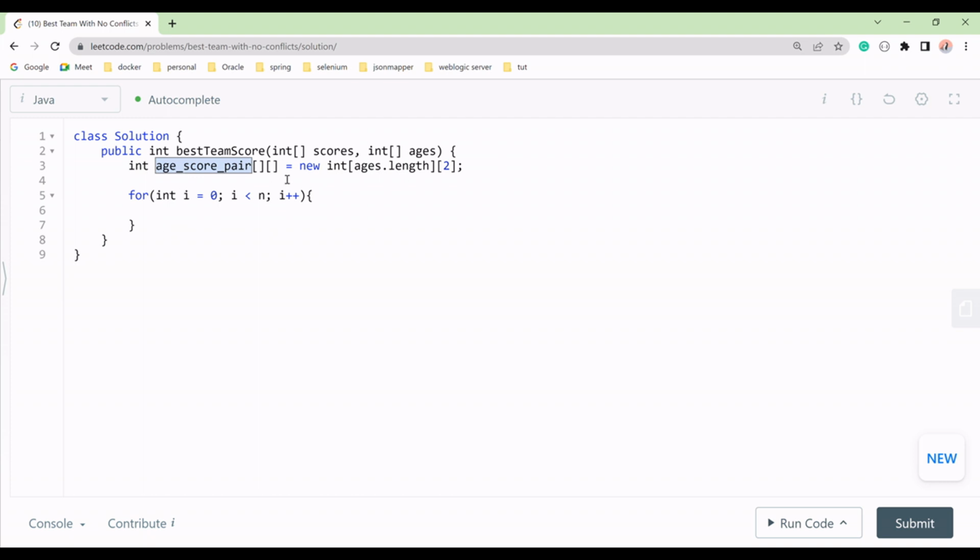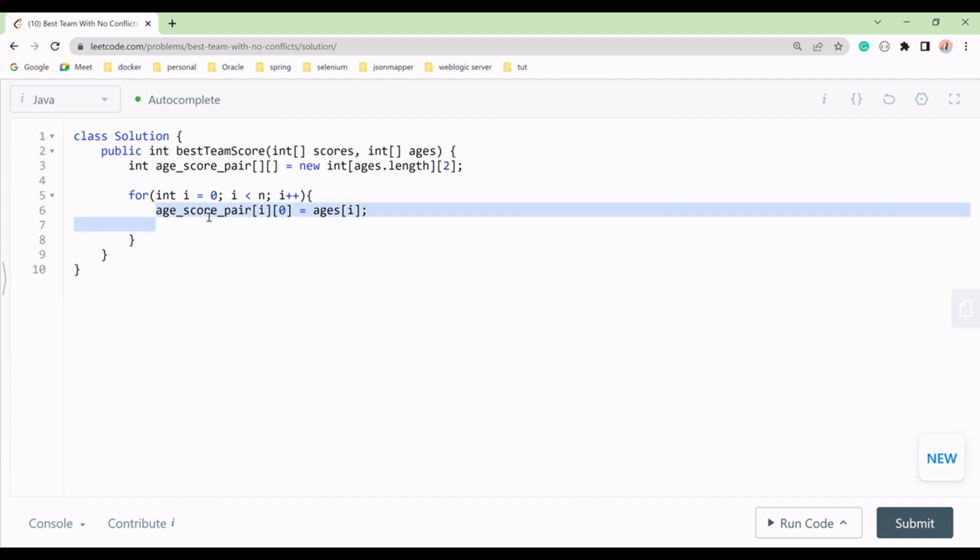Let's suppose I have a score pair, and we will pass each player, on each age we will have some score, right? At 0 we will pass ages, at i, correct?